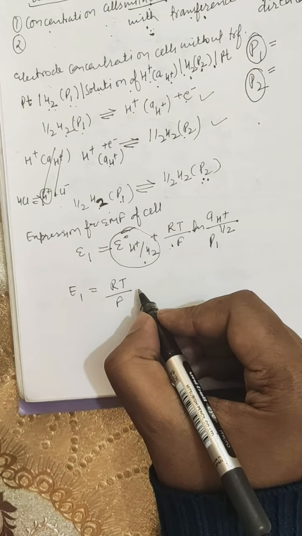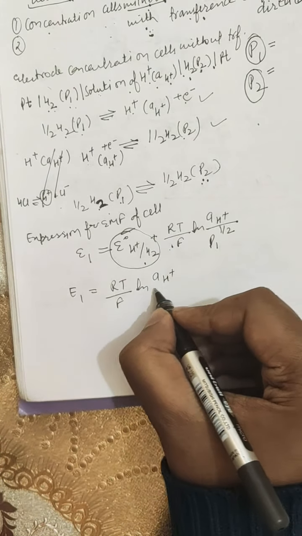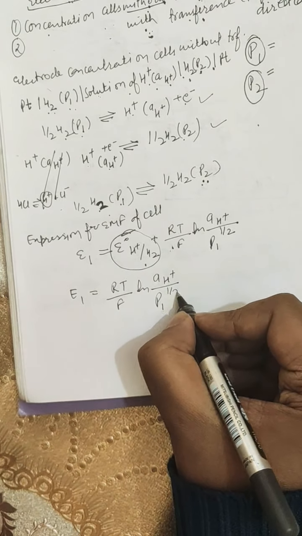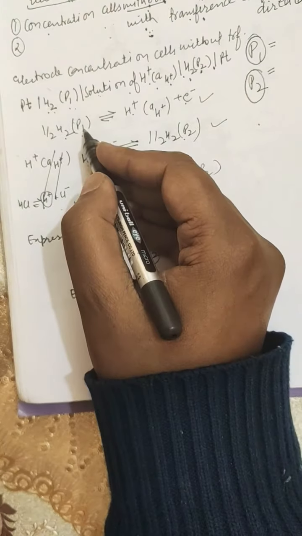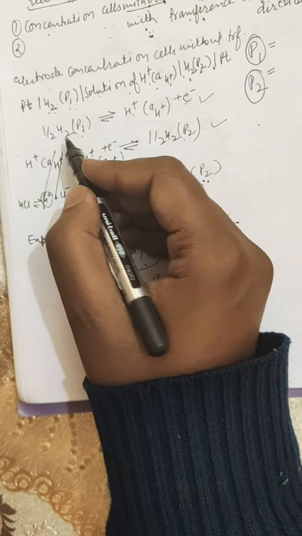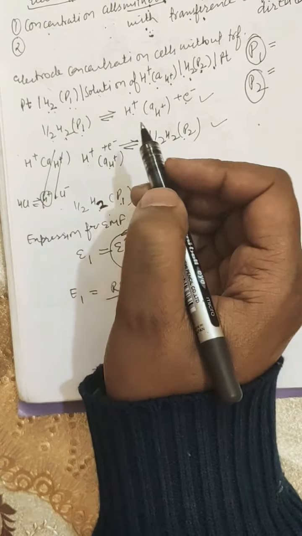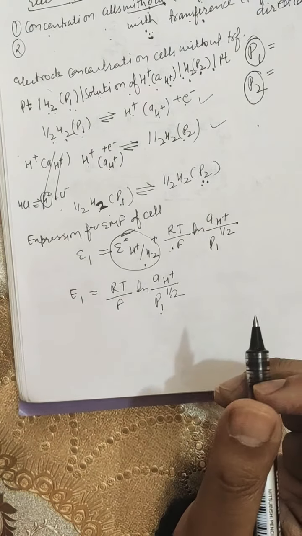So RT/F ln aH+, the concentration of the oxidized state, divided by the concentration of the reduced state. The concentration of the reduced state is written as the pressure, because our reactants and products are gaseous, raised to the power half, the coefficient of the reduced state in the left-hand side reaction.